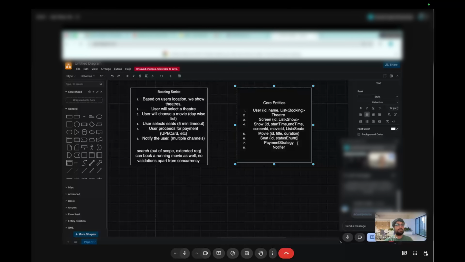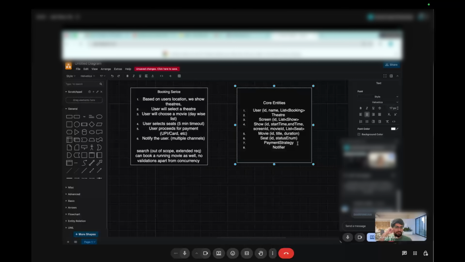Understood. So you're saying that we can directly implement a state pattern and do dot next and don't worry about what is the next state, something like that. Right, yeah, we can do that. Anyways, we will have to manually unlock the seats, right? Unlocking the seats can mean two different things. One is that it is actually paid and booked, and one is that we have to release the seats to be available again.